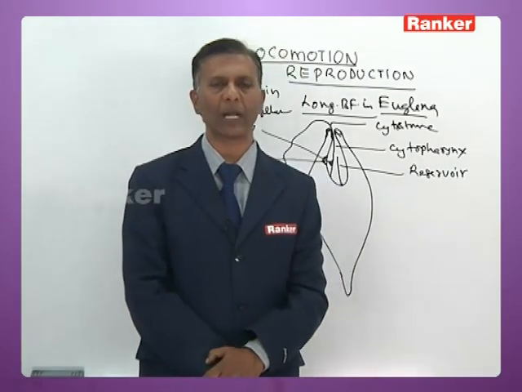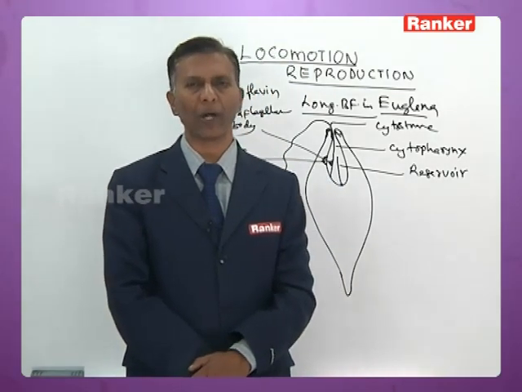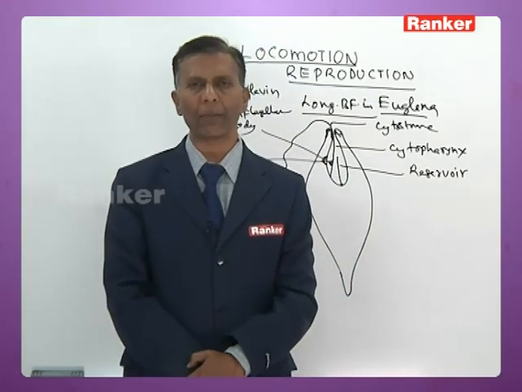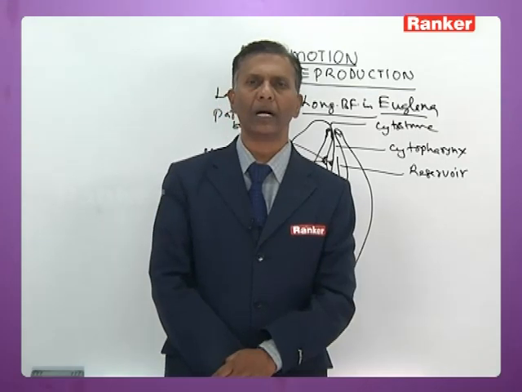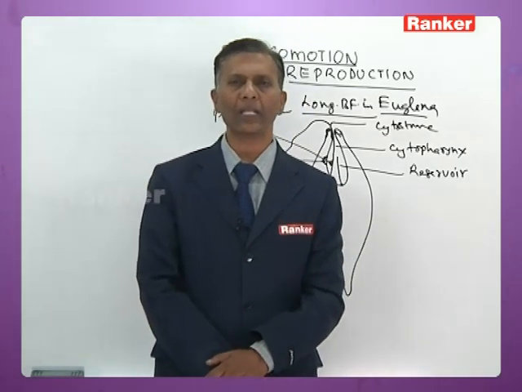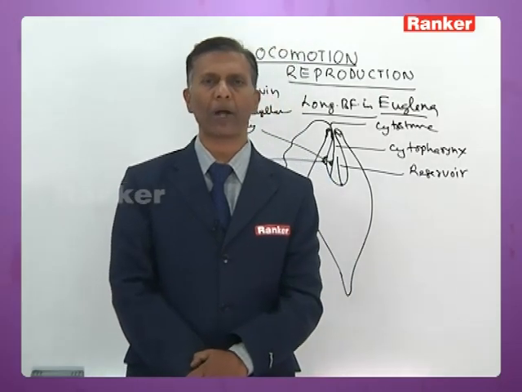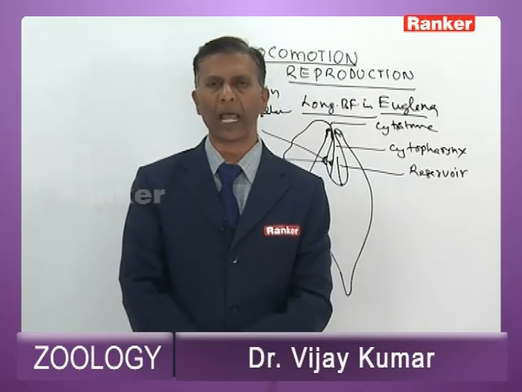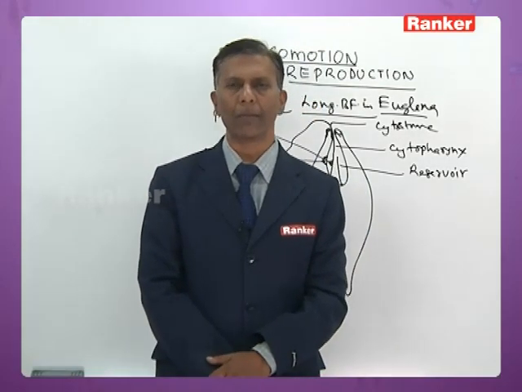Suppose you get a question: what are the photoreceptors of Euglena? If you don't have a separate option like eye spot and paraflagellar body, then you need to answer both of them. Suppose there are separate options, under A paraflagellar body, under B eye spot, and the other two options are something else, then you answer only paraflagellar body.